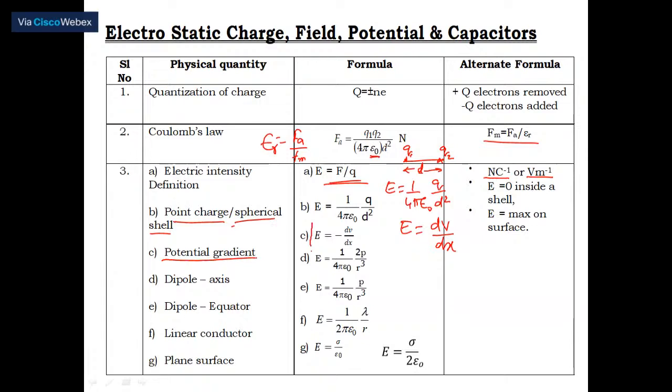Electric intensity at any point is nothing but the negative potential gradient at that point. In other words, electric intensity keeps on decreasing as we move away from the charge.